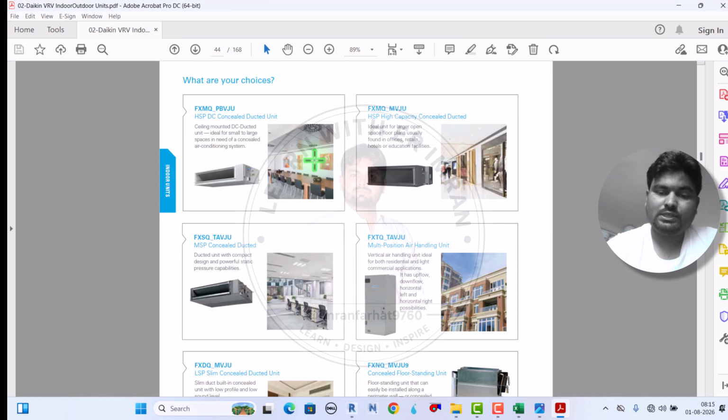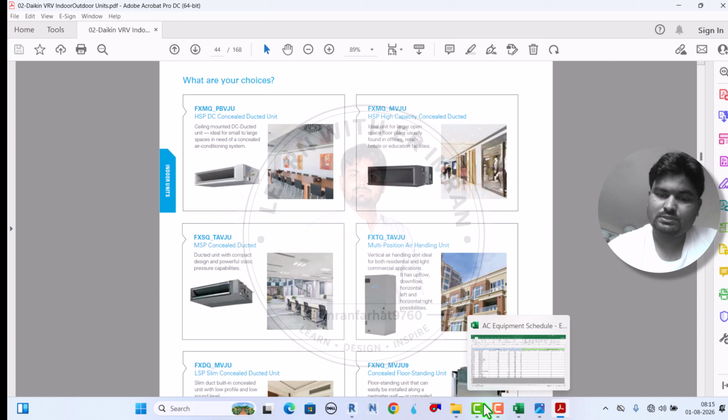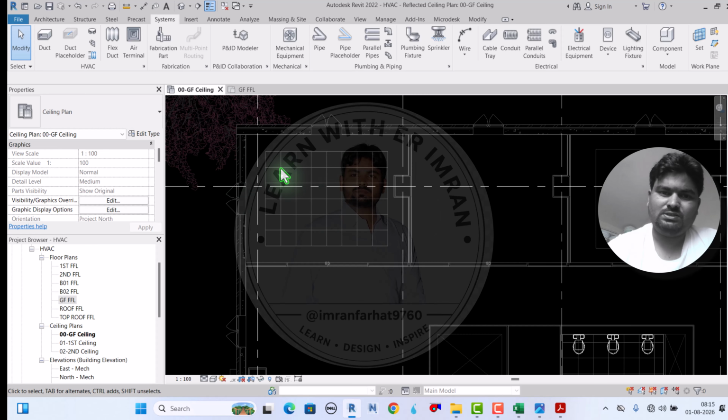So in this space, this is not an office, it is a retail shop, so medium static pressure is enough.